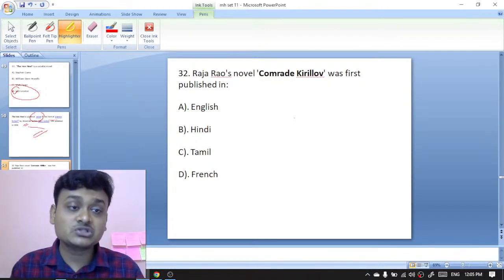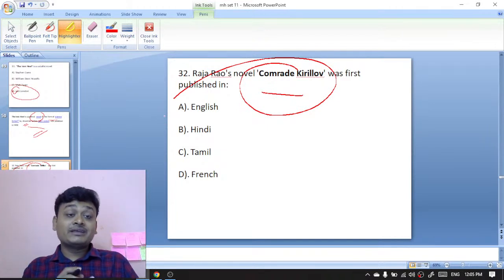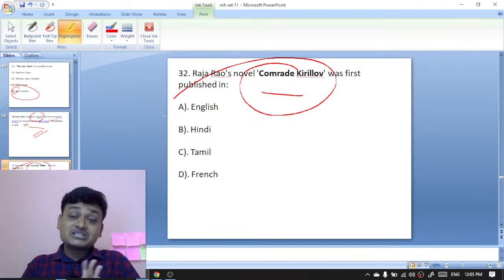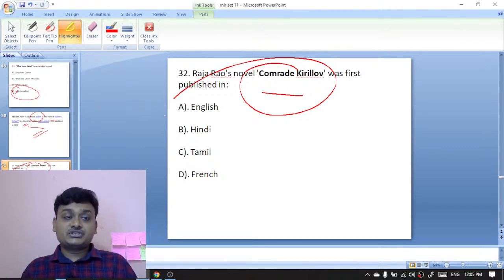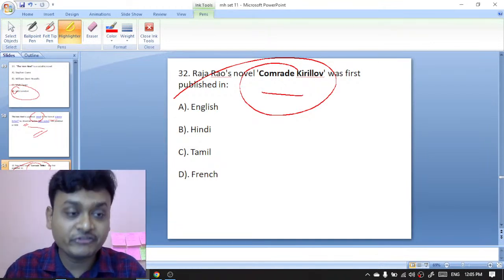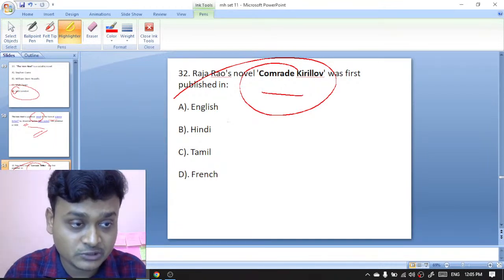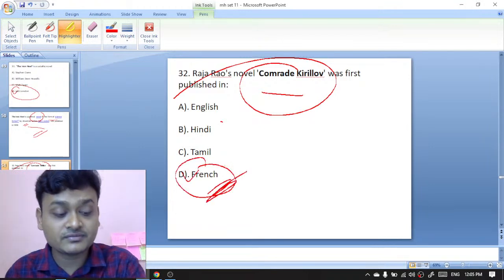Next question. Raja Rao's novel Comrade Kirillov was first published in which language? English, Hindi, Tamil, or French. Comrade Kirillov was first published in French. So D is the right option here.